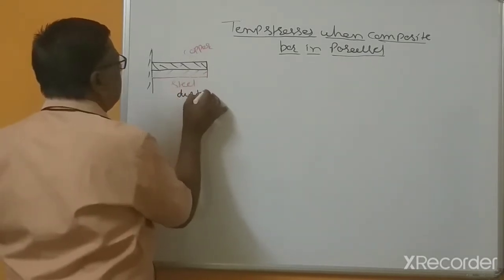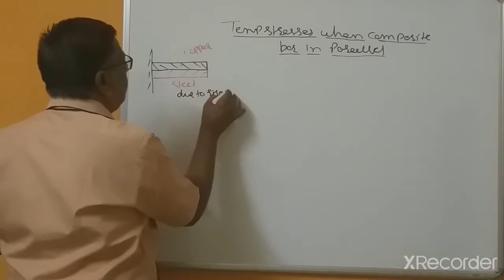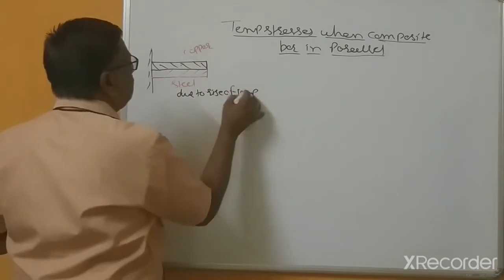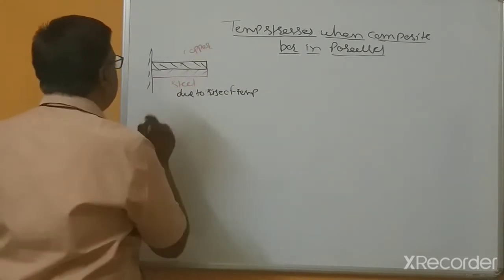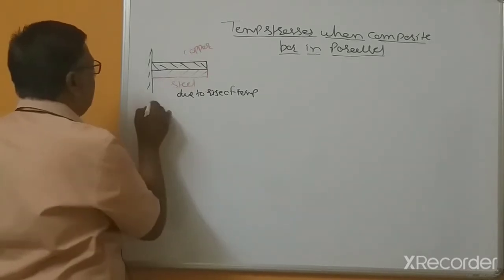So, due to a rise of temperature, what happens because of the rise of the temperature?